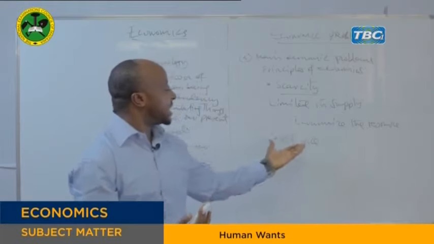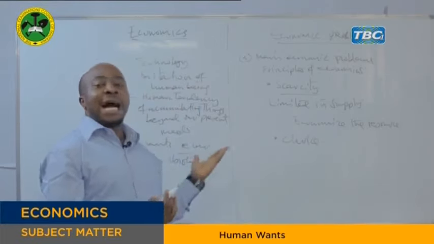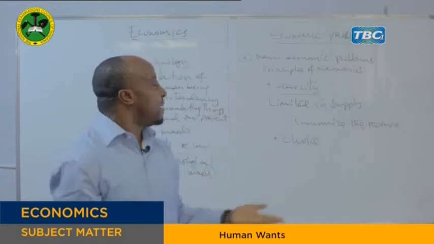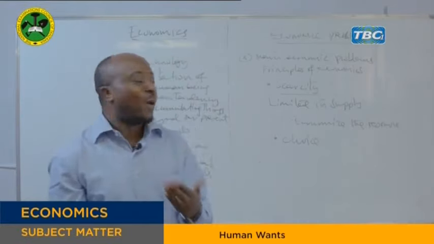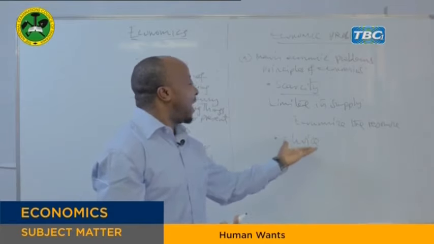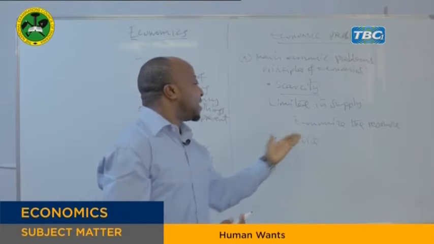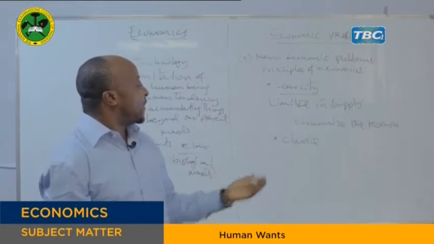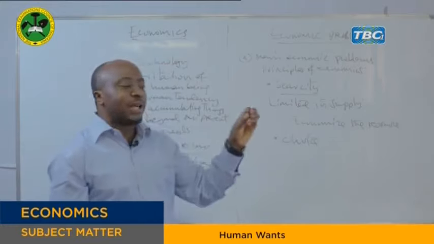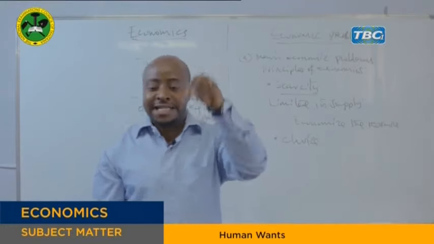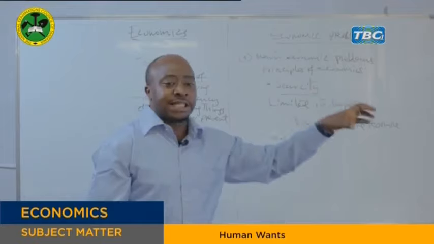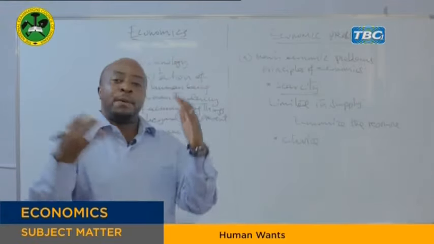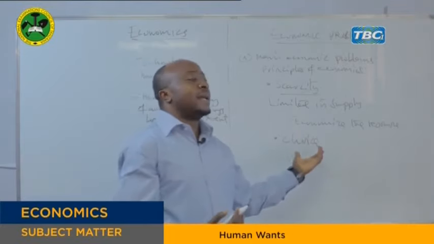So because resources are scarce, while human wants are unlimited, societies and human beings have to make choice. What do you need at that time? What do you want at that time? So because of unlimited human want, because of scarce resources, choice is inevitable. Choice is choosing or selecting among the given alternatives. Then you have many items, then you choose among them. The process of choosing, the process of selecting, we say you are making choice.